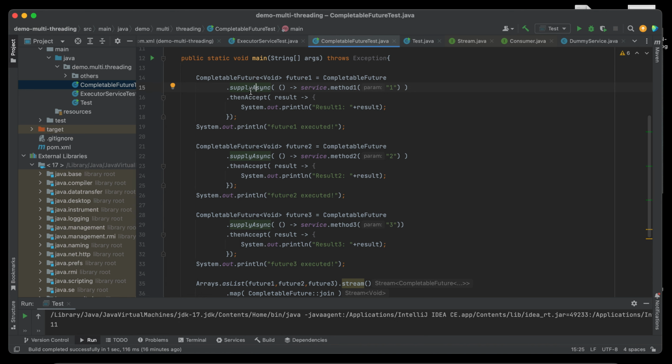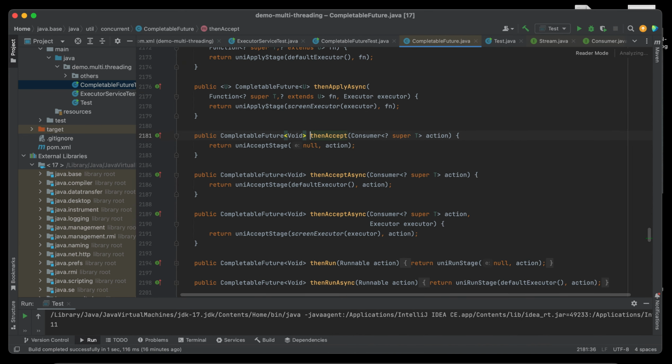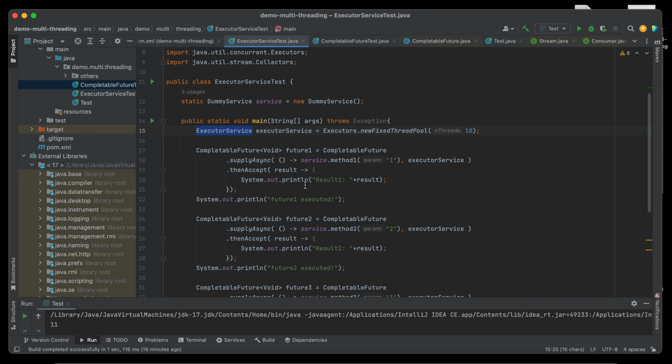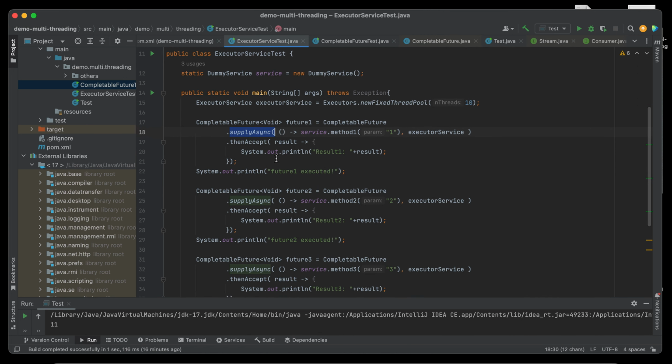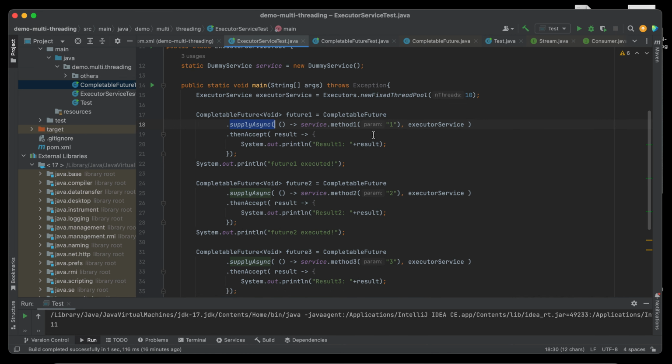In this demo, I'll show two simple methods of CompletableFuture, which are supplyAsync and thenAccept. As I said, supplyAsync will help us execute our method or whatever task we have.